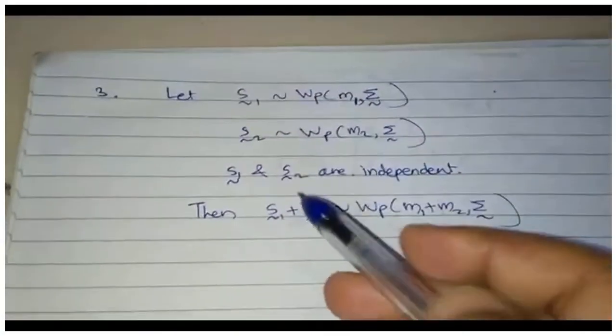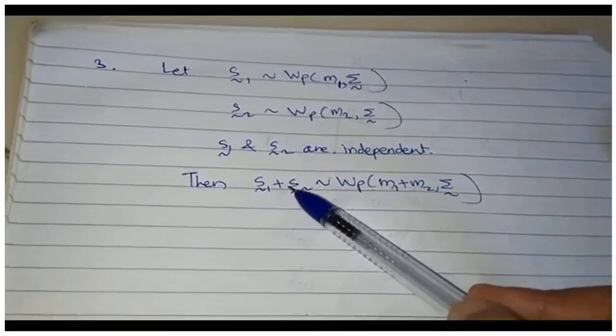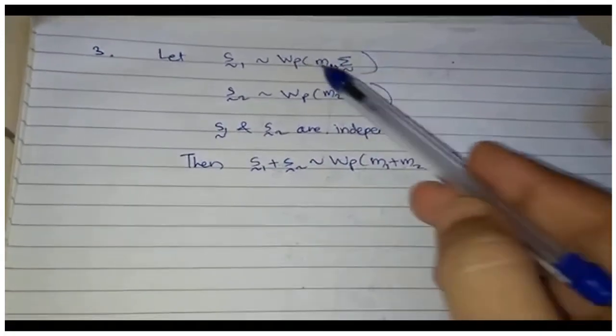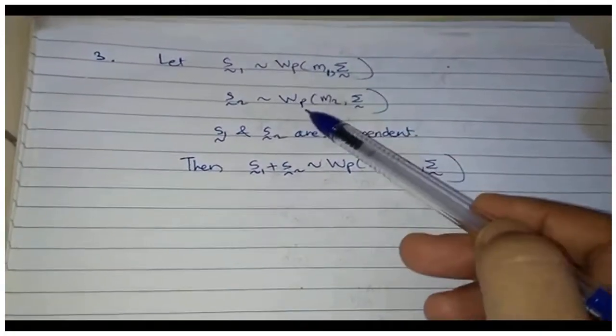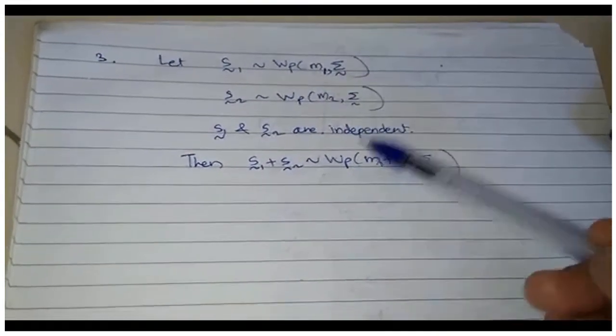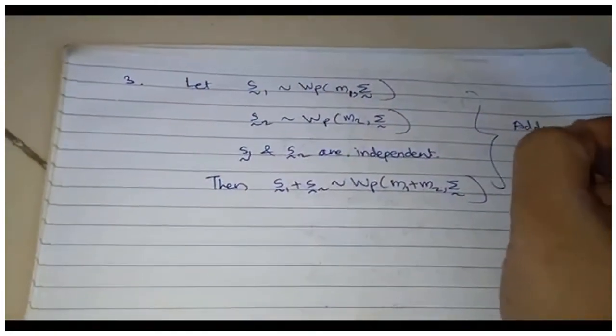Let us first check a couple of things. First, my S1 and S2 should have the same order, then only I can add them. If they have different orders, of course addition won't make sense. Secondly, they should have a common sigma, otherwise the result won't hold. So this is known as additivity.